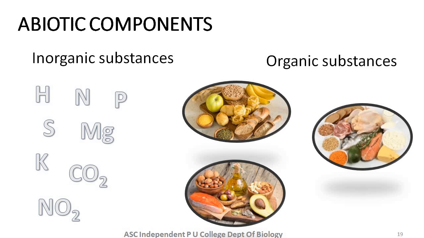Further, in the next slide, we shall discuss atmospheric factors, which are also abiotic components of an ecosystem.